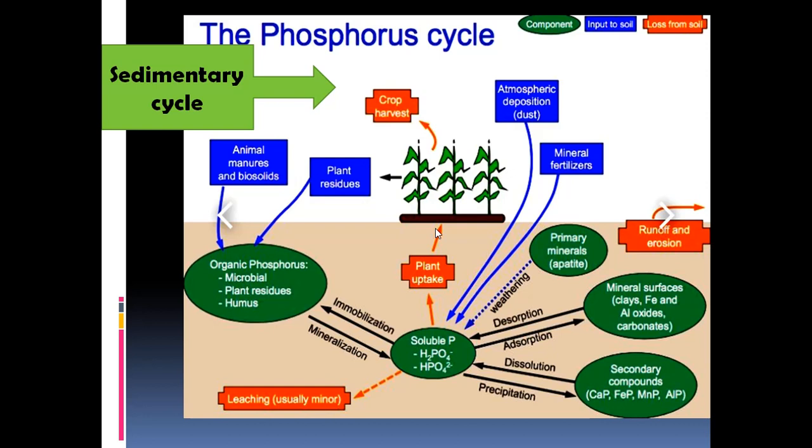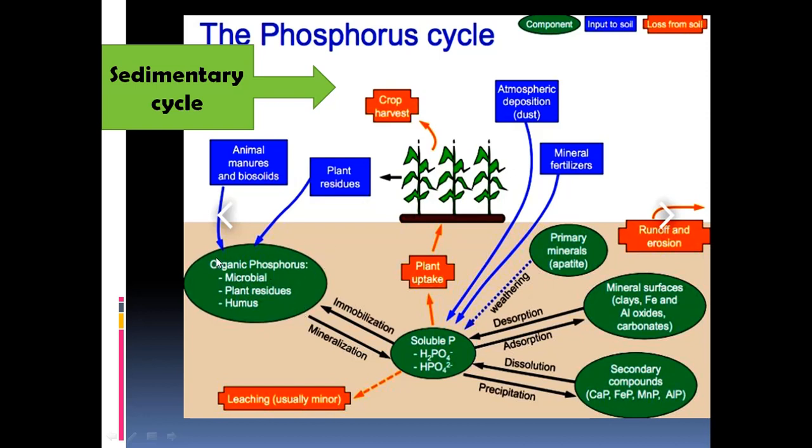These phosphates are found in the soil in the form of organic phosphorus, which may be in the form of plant residues, that is dead parts of the plant body, and in the humus, which is decomposing dead leaves of the plants with the help of the microbes in the soil.